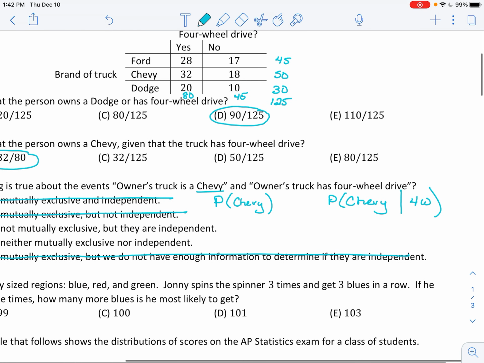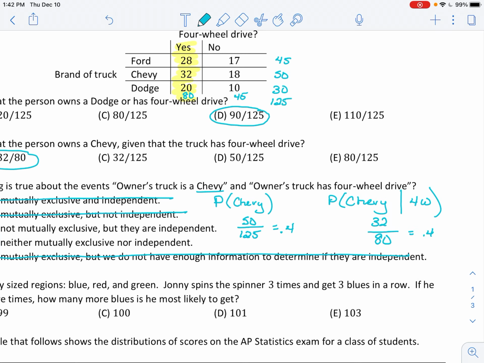So the marginal probability of selecting somebody who drives a Chevy, there are 50 Chevy drivers altogether out of 125. So that's 0.4. But if I first look at just the four-wheel drivers, which is 80, there are 80 people who drive a four-wheel drive vehicle. Of those 80, 32 of them also drive a Chevy,